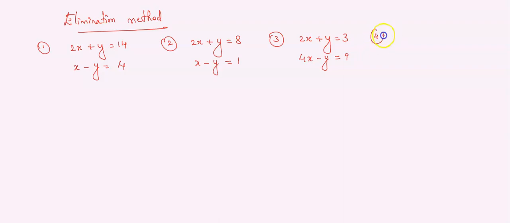Copy down. The next question you can expect: 2x plus 3y is equal to 11 and 2x minus 4y is equal to minus 24. And fifth question: 2x plus y is equal to 11 and x plus y is equal to 8.